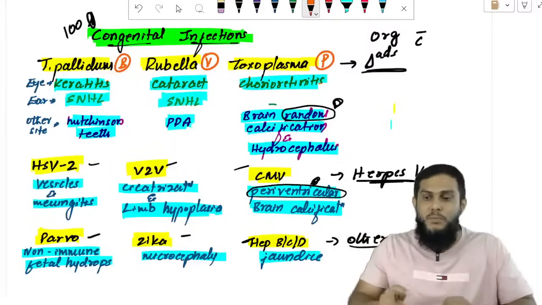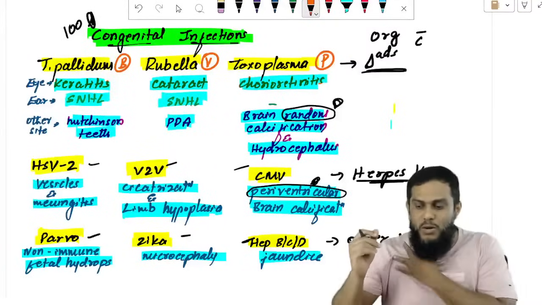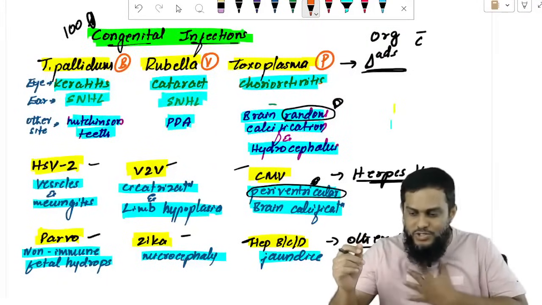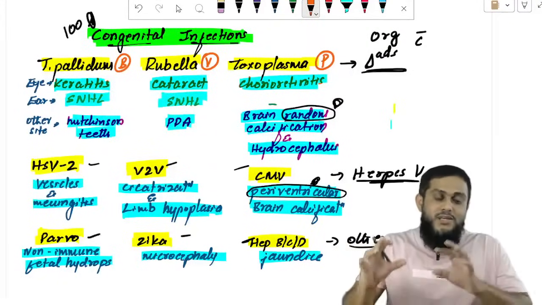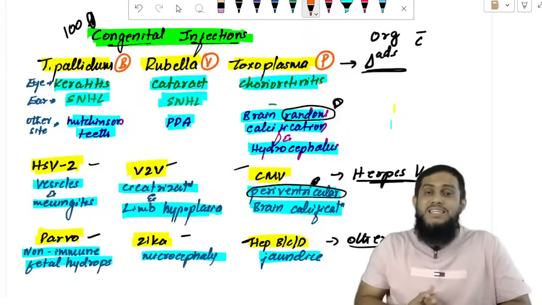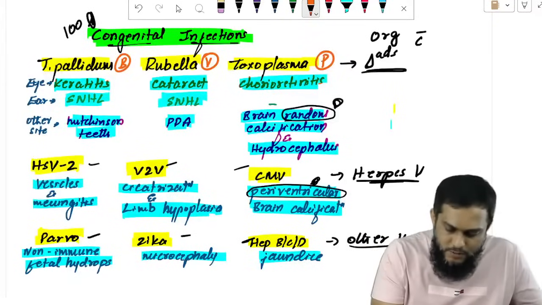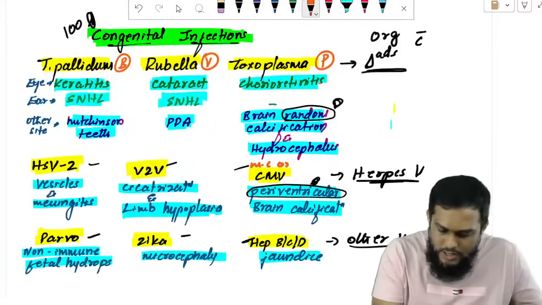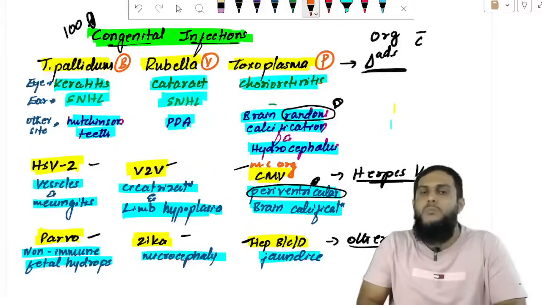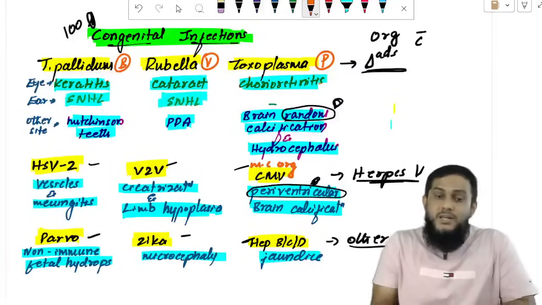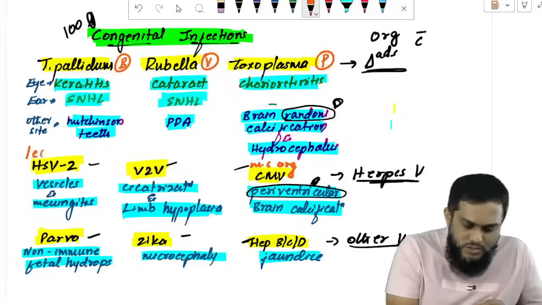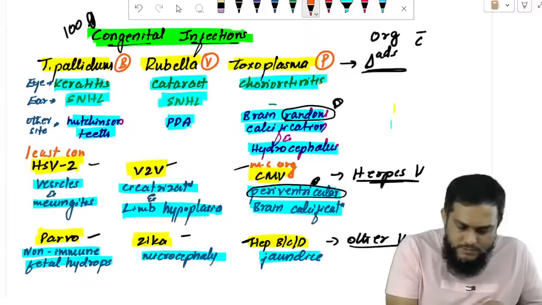Now, which is the most common among all these? Which is the most common organism? One portion is done here only. Thank you, sir. Now, sir, which is the most common organism causing congenital infection? Remember, cytomegalovirus is the most common organism. Least common organism: HSV2 is the least common organism.